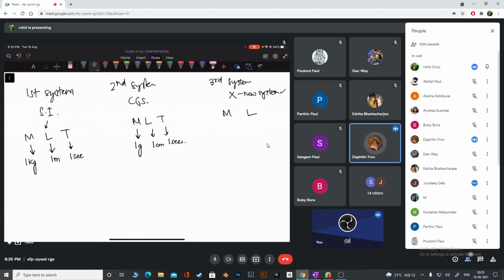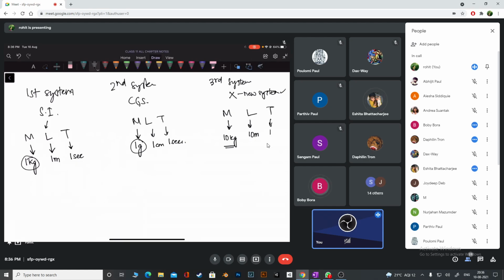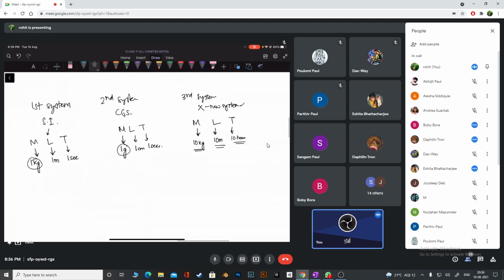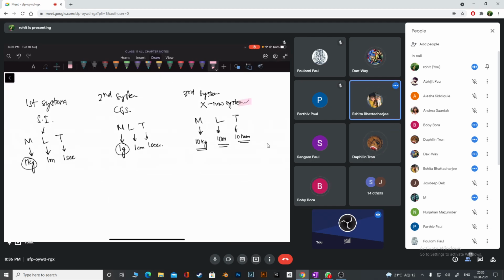Mass, length and time. In the new system, I tell you, don't use 1 kg as the unit of mass, but use 10 kg as the unit. Use 10 meters or centimeters for length, doesn't matter right now, it can be any number. And for time, use 10 hours. Just an example. So you tell me now, is it the same system or a totally different system? Yes, it's a new different system.